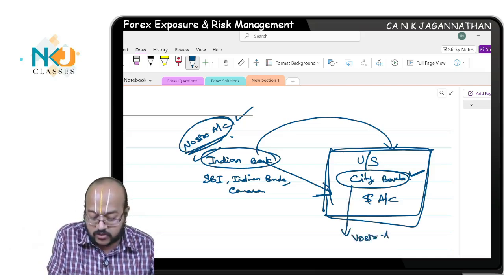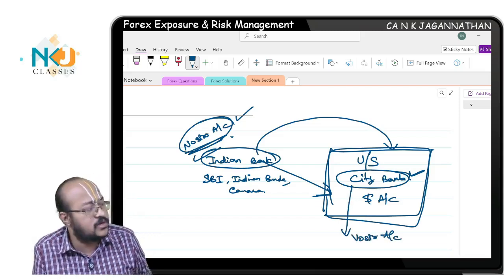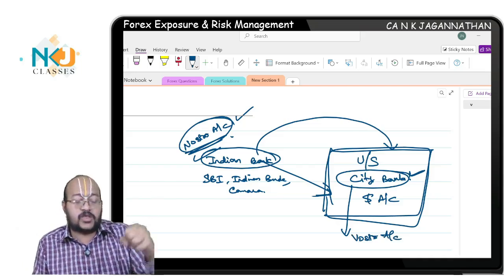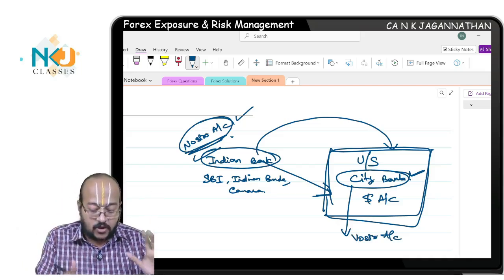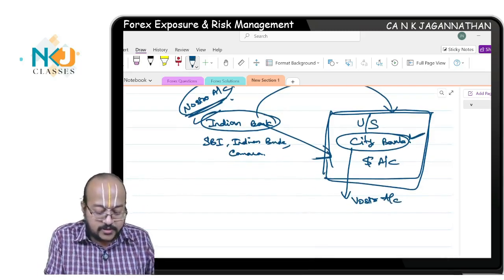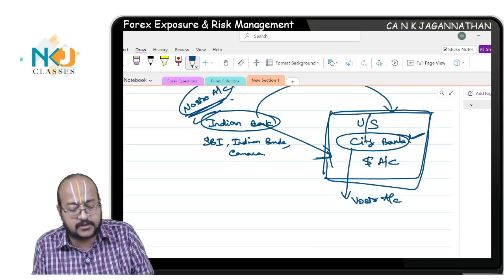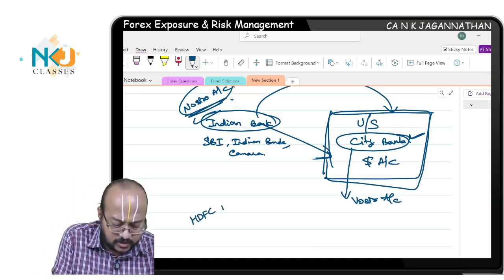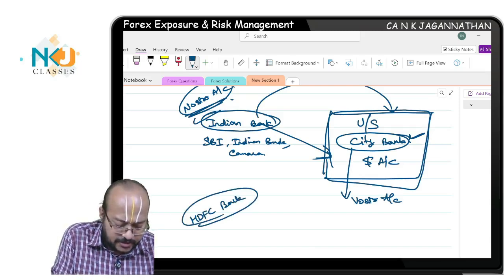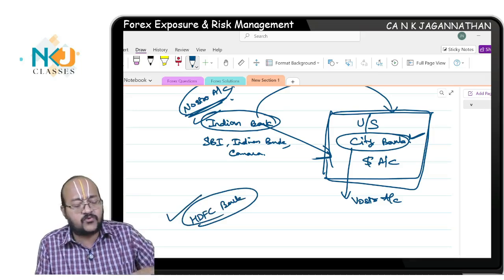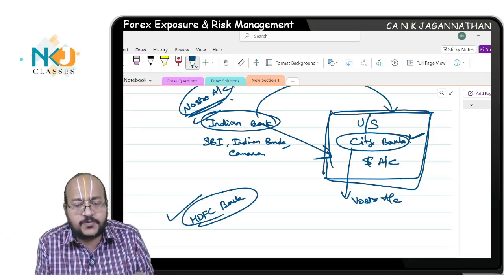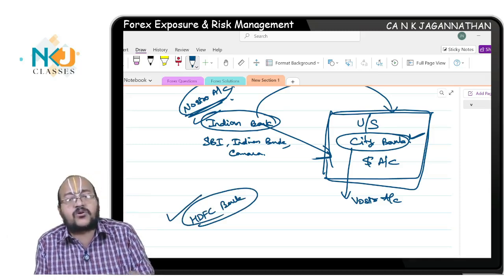Vostro account. What do you mean by Vostro account? Your account with us. Are you all understanding? Now, sometimes there is a third party. Say this is the Indian bank and this is the US based Citibank. Now assume there is HDFC Bank, located in India, which facilitates the trade between the Indian bank and the US based bank, such as cross currency exchanges.